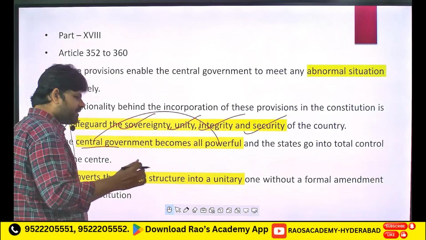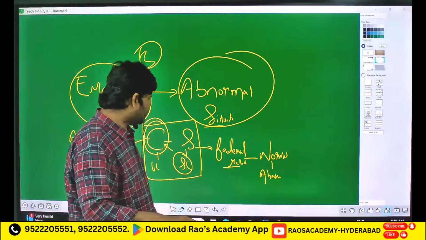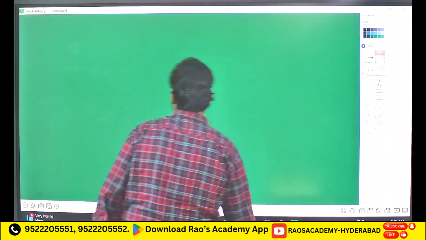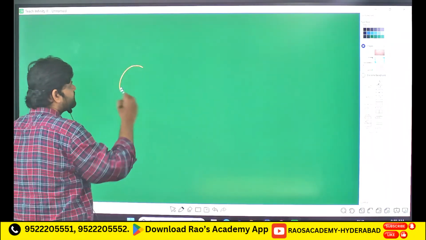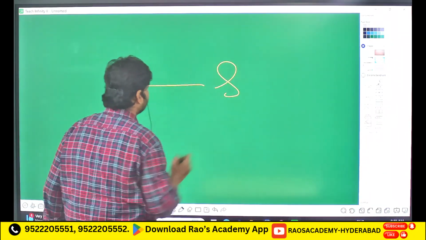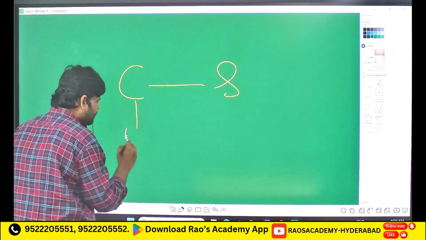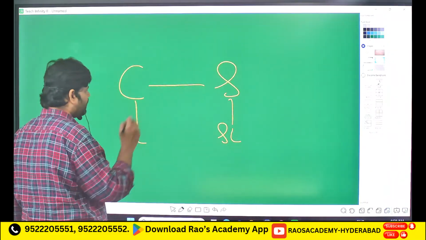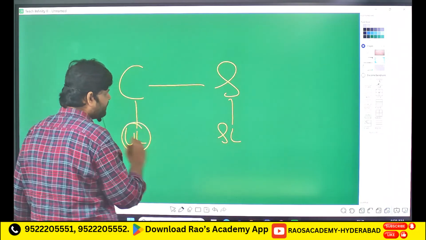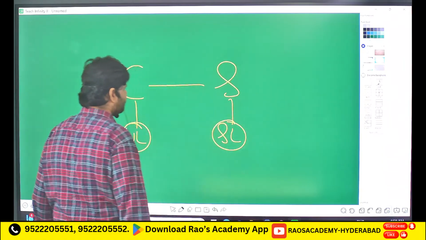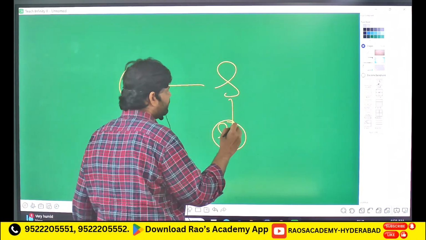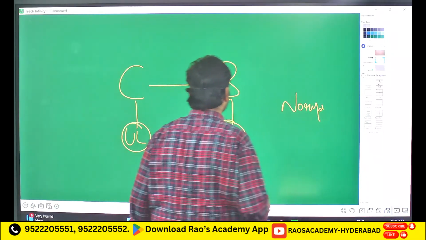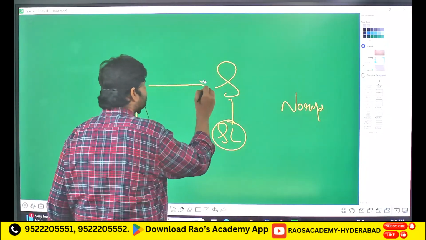And then, during normal scenarios, what happens? We have the center and then we have the state. The center does activities from the union list. The state does activities from the state list. The center takes power from the union list, and the state takes power from the state list. This is during your normal scenarios, where a federal relationship is maintained.